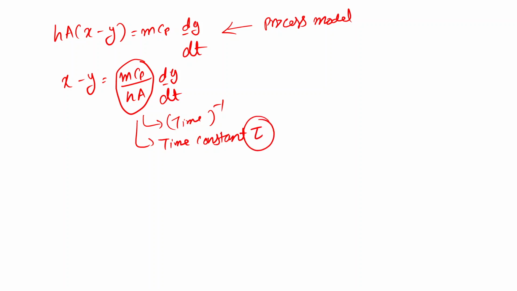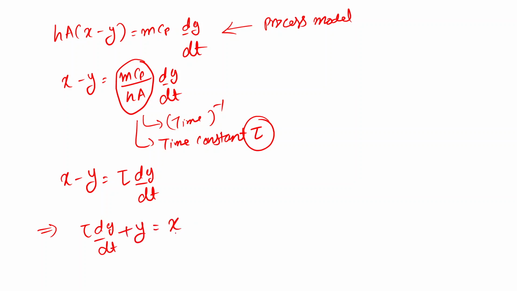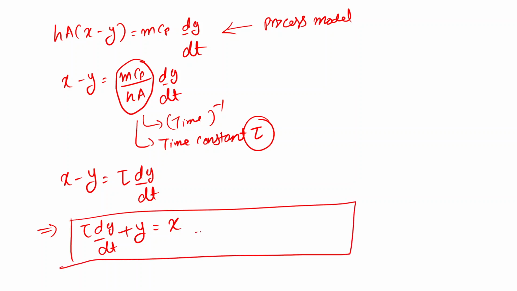We can just replace this value by tau, which gives us x minus y is equal to tau dy by dt. So we can also write it as tau dy by dt plus y is equal to x. This entire equation we call the dynamic equation.